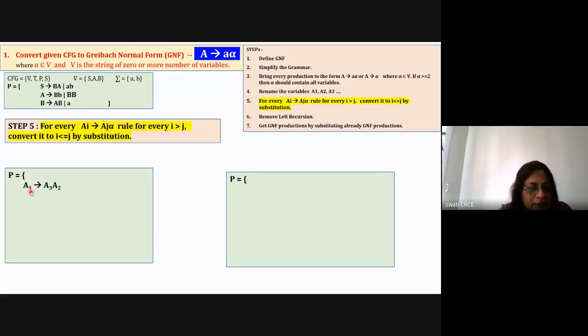Now you check the index here. This is 1 and this is 3. So 1 is less than 3. That is okay. So for this rule there will not be any change. Write it as it is.